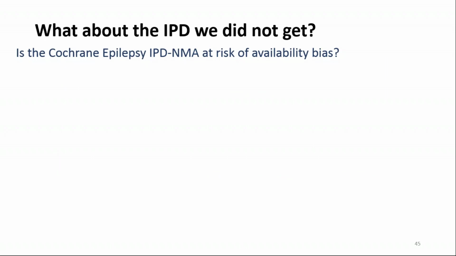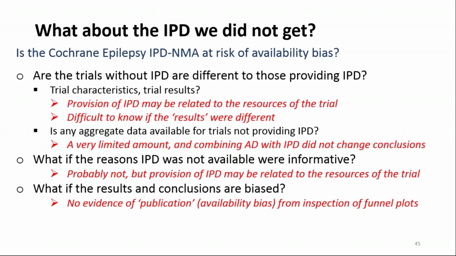So taking into account all those different questions that I posed and thinking about whether our IPD network meta-analysis could be at risk of availability bias. So are the trials different that have IPD compared to those that don't? Are the reasons informative? Well, in both of these cases, we seem to be finding a recurrent feature that the provision of IPD does seem to be related to the resources of the trial, which is concerning for our results.